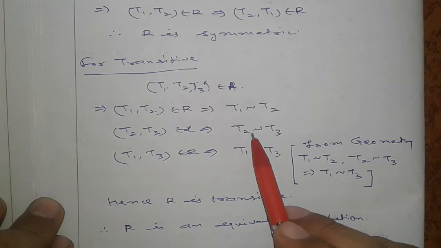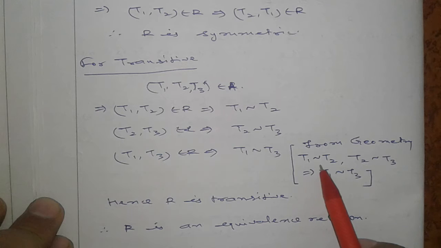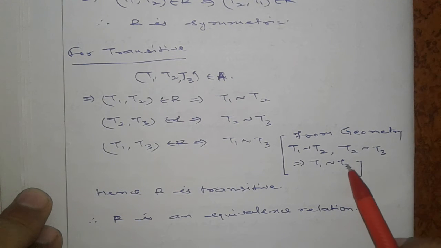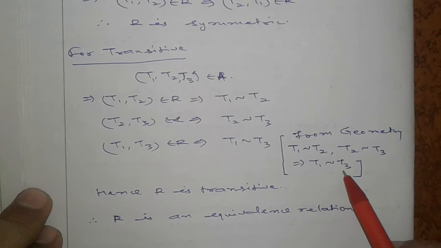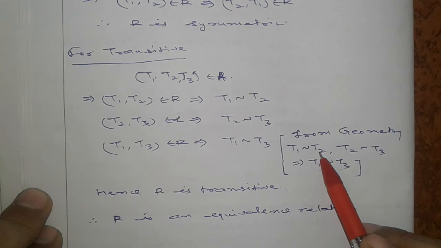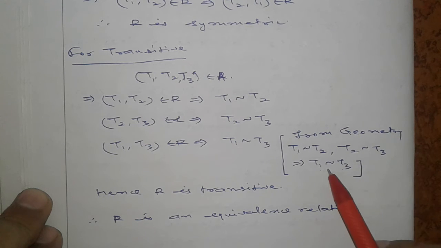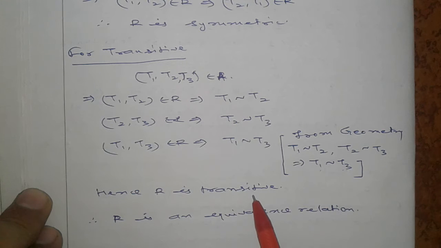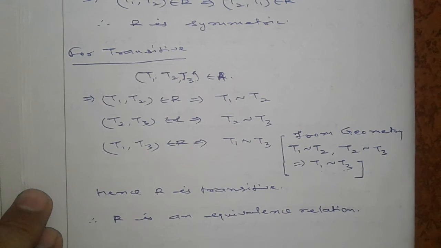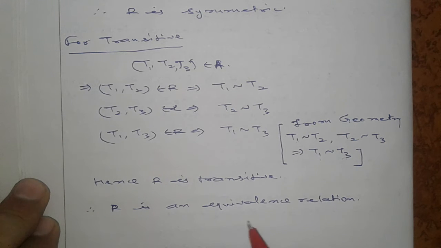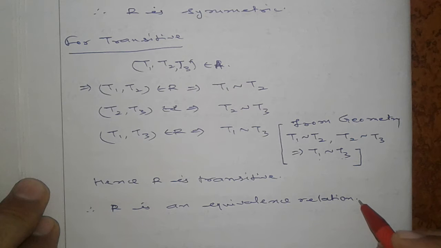From geometry it is clear that if T1 is similar to T2 and T2 is similar to T3, then T1 is similar to T3. So R is transitive also. Therefore R is reflexive, symmetric and transitive, so it is an equivalence relation.